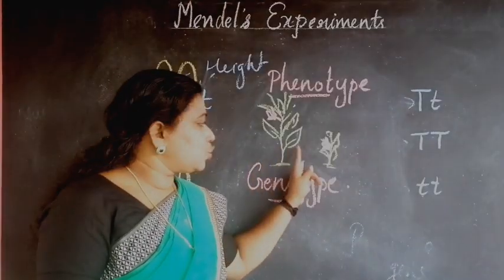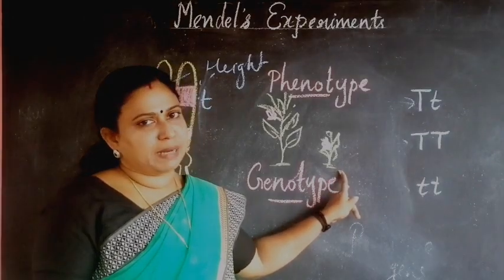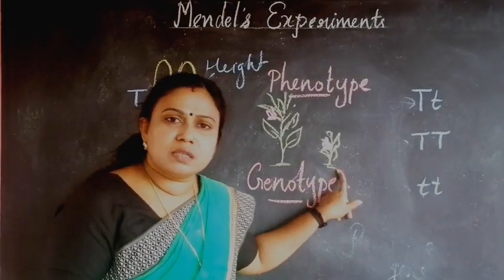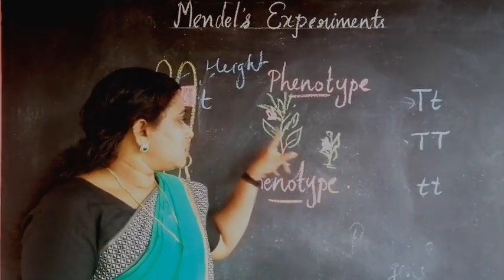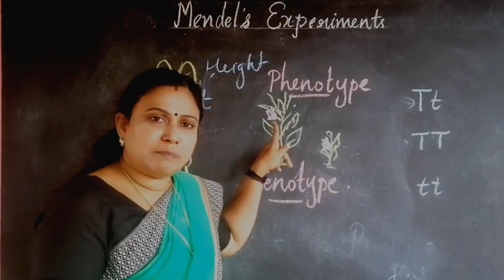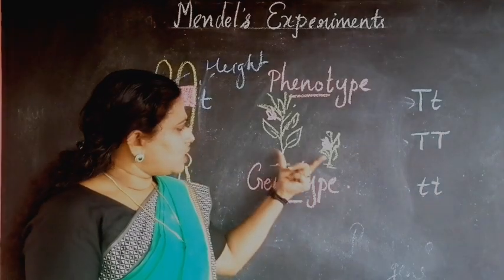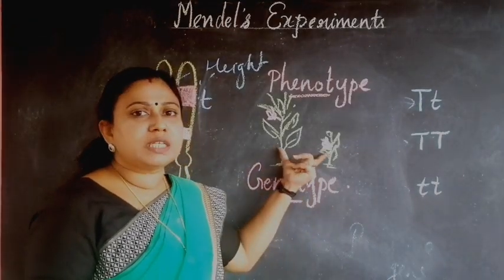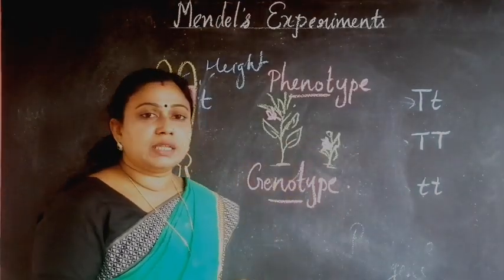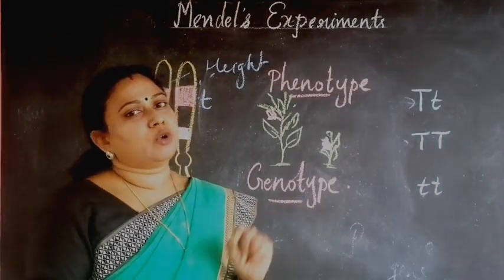Here you can see I have drawn two pea plants. One is tall and one is dwarf. And one is having the pink flower and the other is having the white flower. So this is the physical appearance of these organisms. This is what we say is the phenotype of an organism.